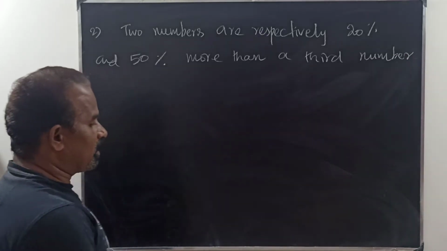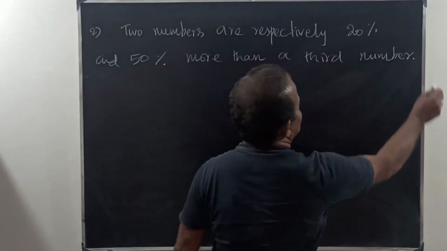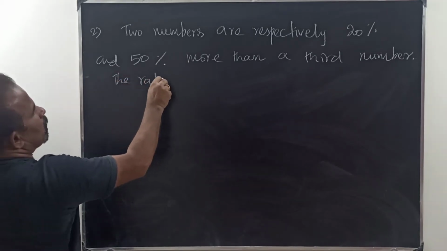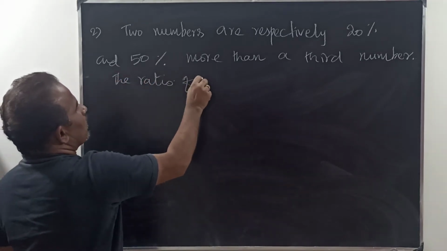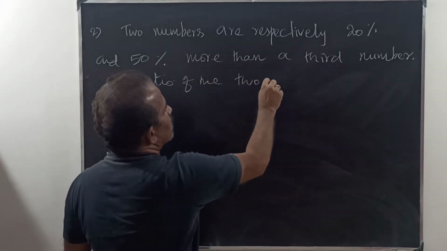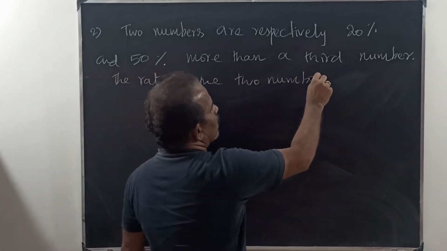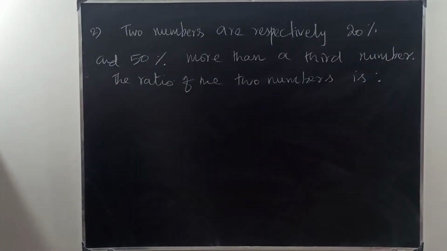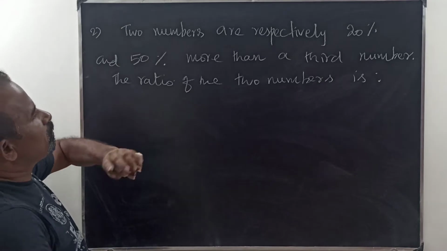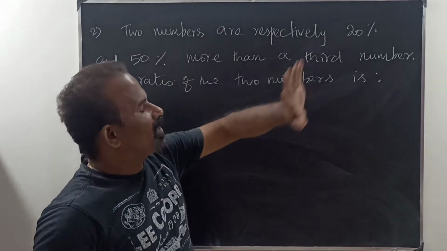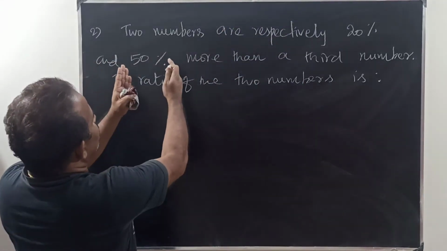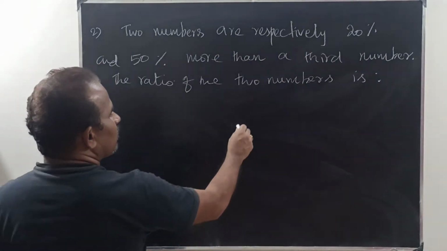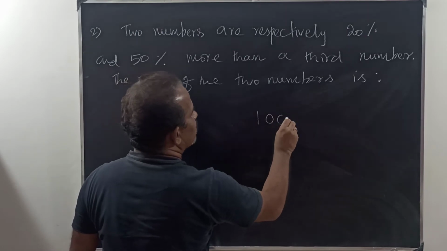More than a third number, the ratio of the two numbers is... Okay, this is very simple: 20%, 50% more than a third number. So here only percentage is involved. The third number we do not know, so let us take the third number as 100.